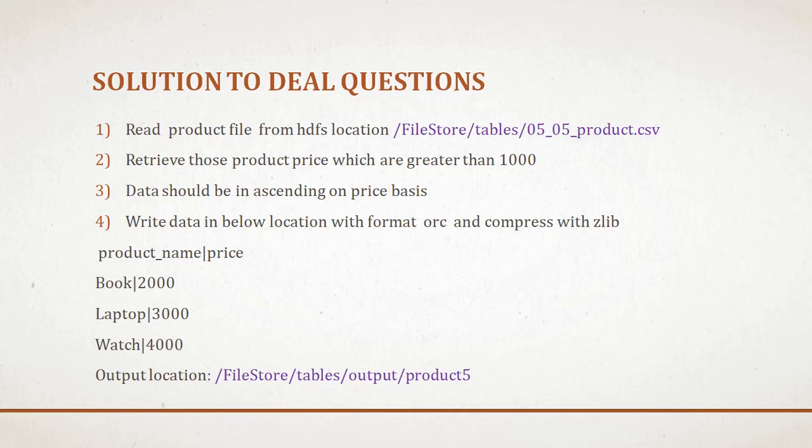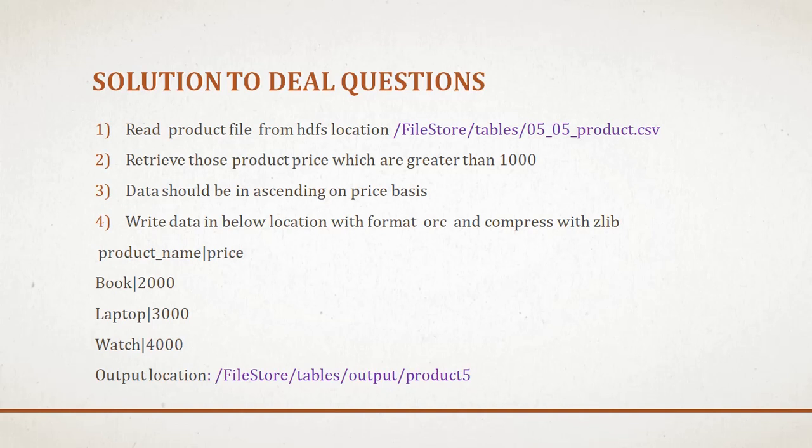Compression format should be zlib, and while writing, between the product name and the other column we have to give a pipe. Sometimes they ask for a colon, sometimes they give a pipe. In such a way they give the format for writing, and they also give the output location, which location you have to write the data to. This is the sample question, and all the questions are in the same format.